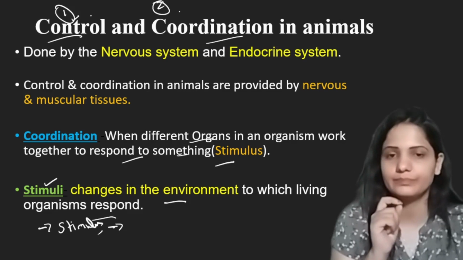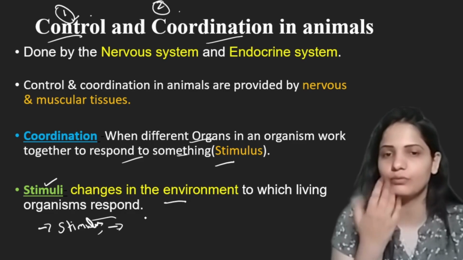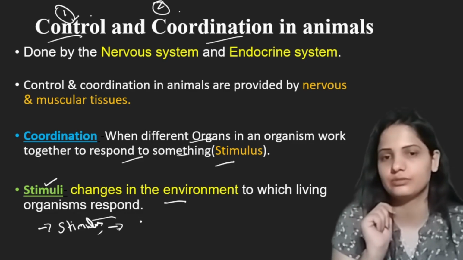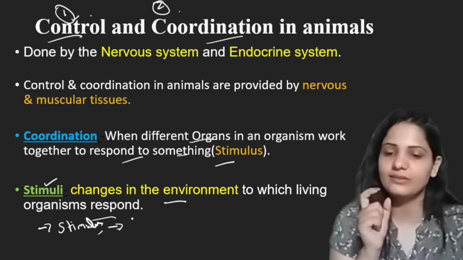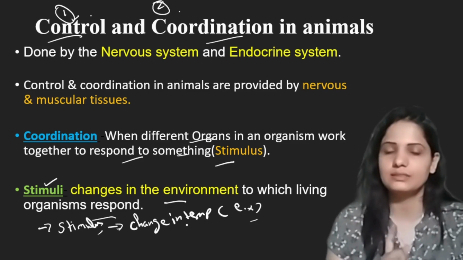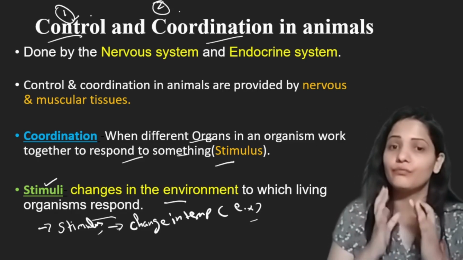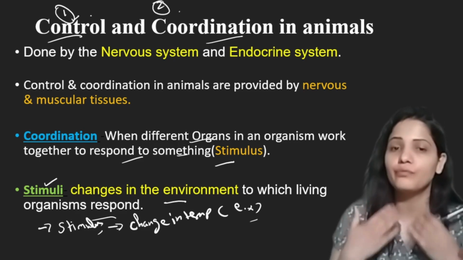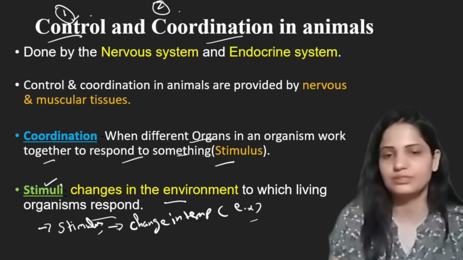Now here we have stimulus. Let's take an example of stimulus. If there is any change in temperature in our surroundings, our body can sense that, and then after sensing, our body will respond to that change. Our body starts sweating if there is high temperature outside. That change in temperature is the stimulus, and our body will respond to that stimulus. Now you understand what is stimulus and what is coordination. Coordination is when different organs in an organism work together to respond to a stimulus, and stimulus is a change in the environment to which a living organism's body responds. This is about coordination and stimulus.